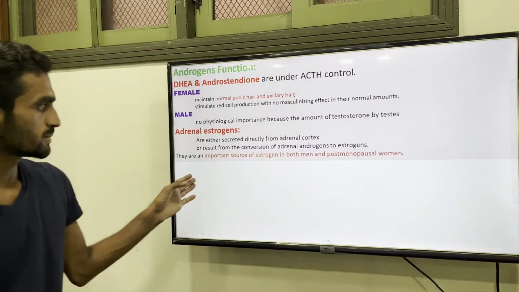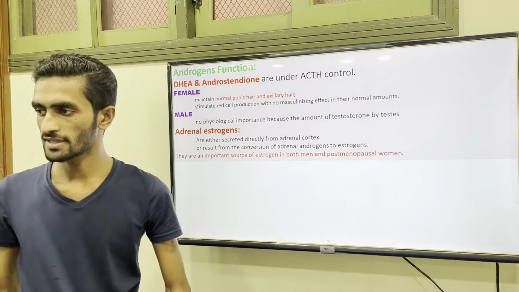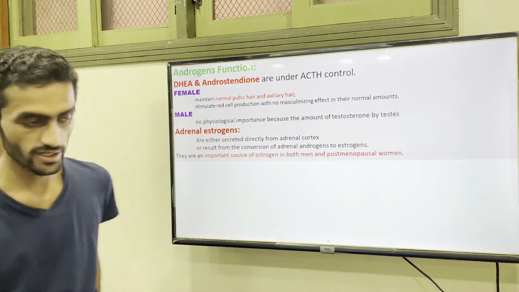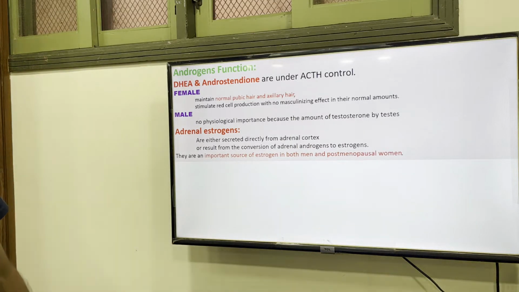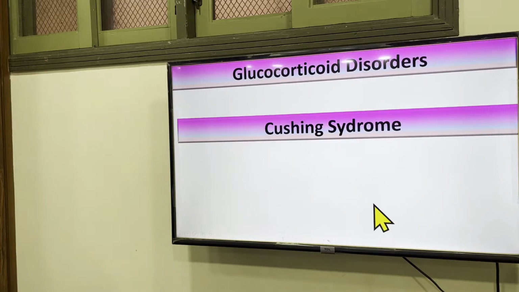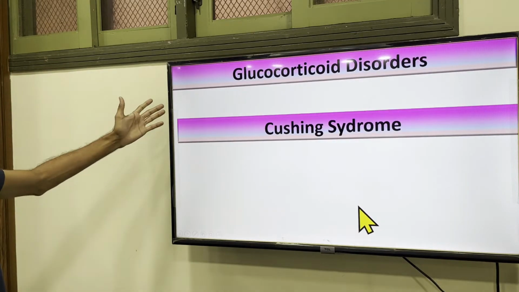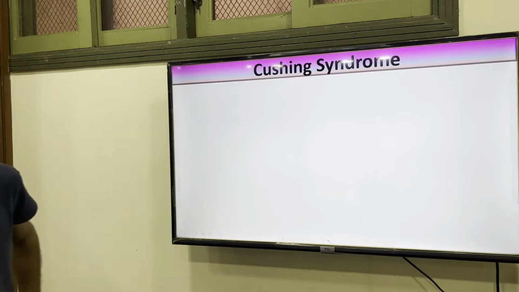Bismillahirrahmanirrahim. So up till now we have covered almost the physiology. So now we are coming back to the pathophysiology part. So glucocorticoid and the Cushing syndrome.